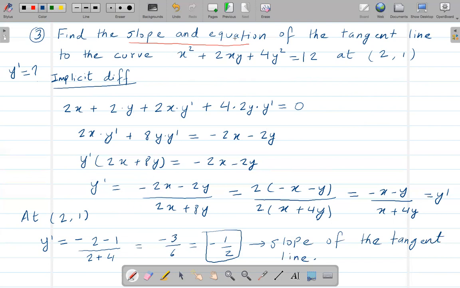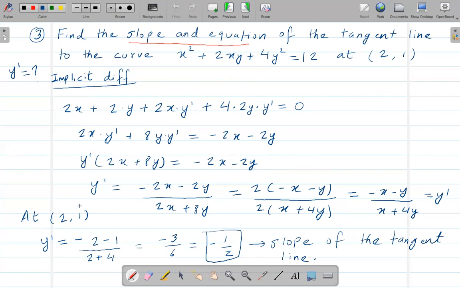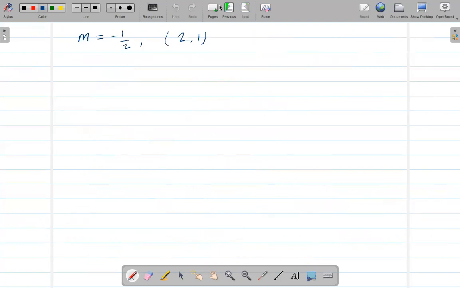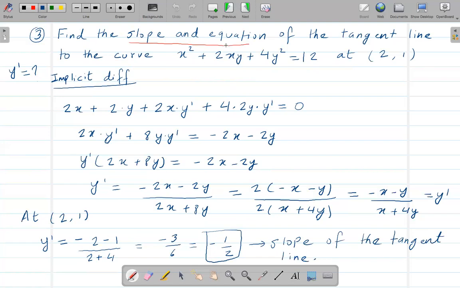And again, after that, since we are trying to find the equation, and since we know the slope, which is negative 1/2, and we have a point, which is 2, 1, how can we find the equation?